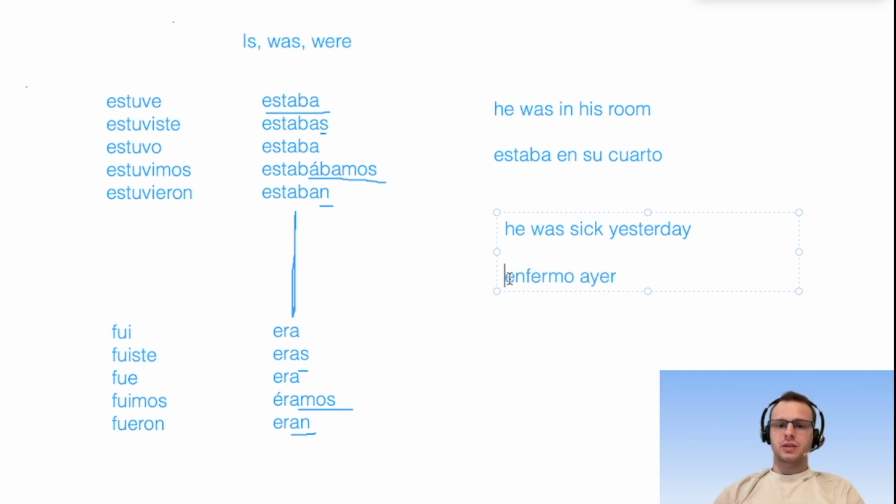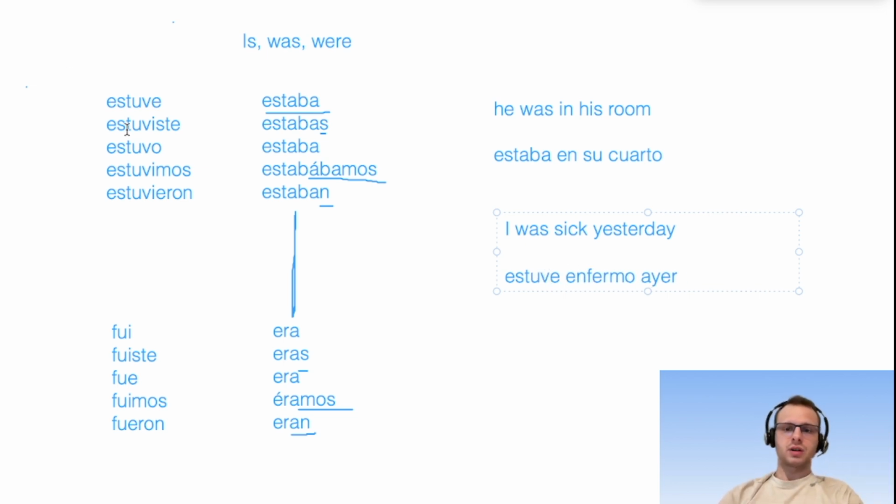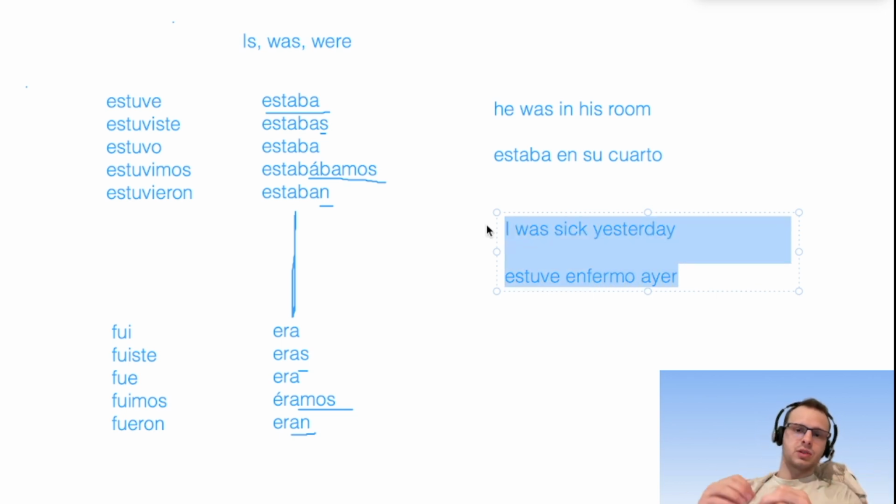So again, we've just got to figure out this he was part, and we know it's estar, and so it could be either one. If I say estuvo enfermo ayer, estuvo is more like saying, yeah, he was sick, but he's better today, or he's not anymore. And estaba enfermo is like, yeah, he was sick yesterday, but he's still sick today. And you can just change the subjects. I was sick, it would still be estaba for this form, but if it were the preterite tense, it would be estuve enfermo if you wanted to use the preterite. So you can practice your own examples, take these examples and make them with different subjects.